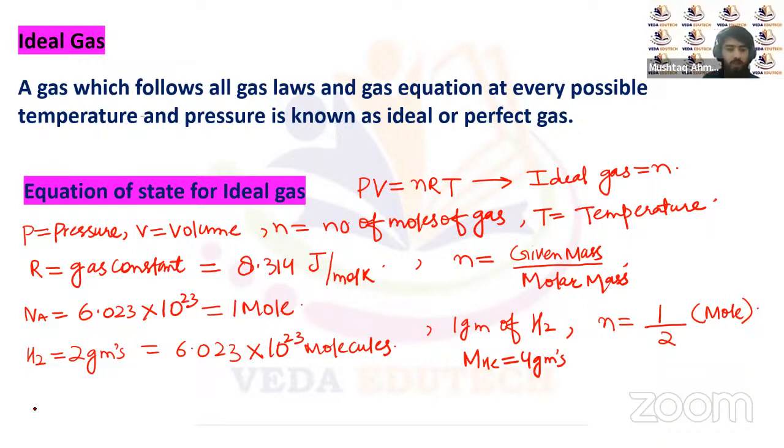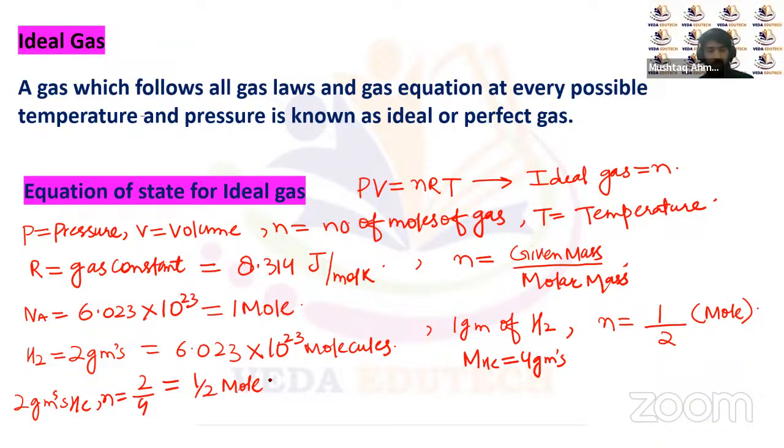Similarly, if we have 2 grams of helium, then the number of moles of these 2 grams of helium will be 2 upon 4. It will be once again half mole. Or we can say that 1 gram of hydrogen molecule will contain the same number of particles as 2 grams of helium, right? So 1 gram of hydrogen molecule will have the same number of molecules as the atoms present in 2 grams of helium.